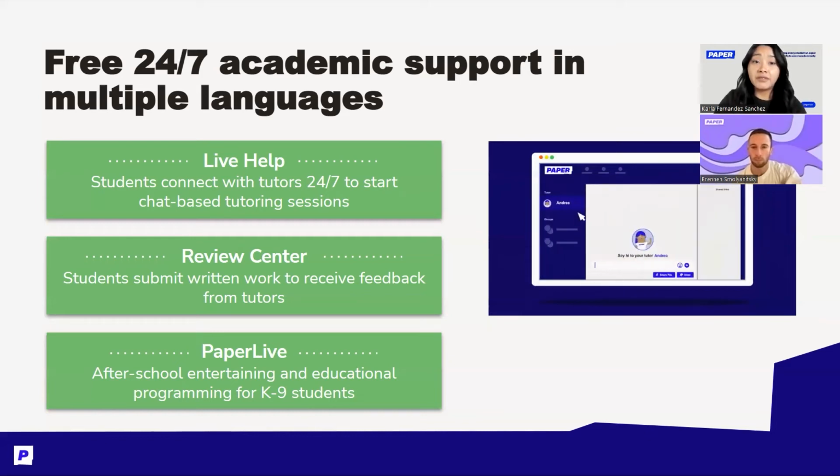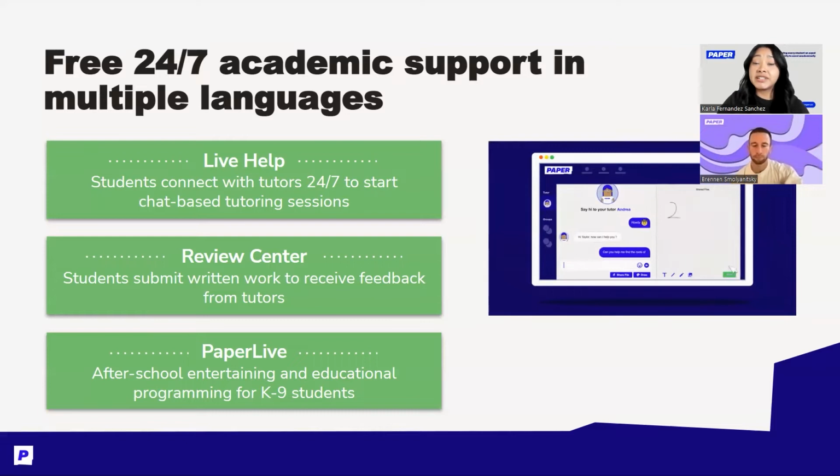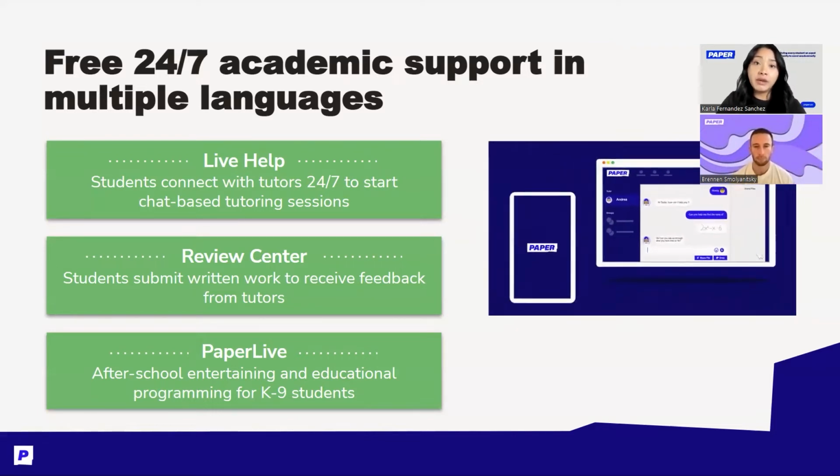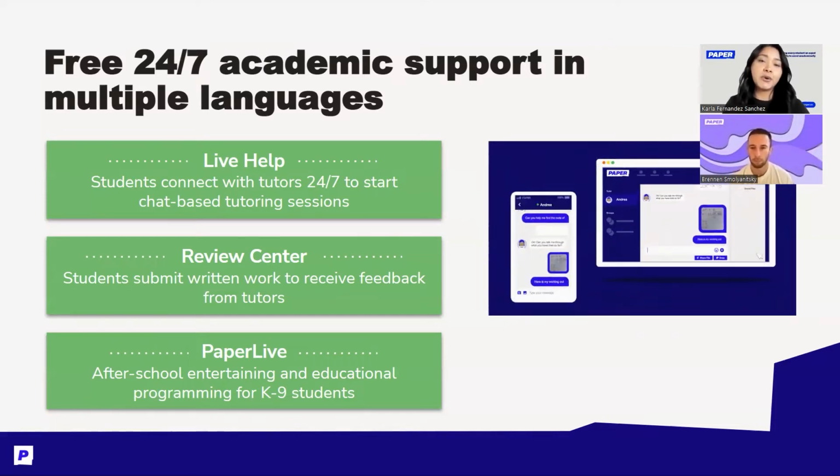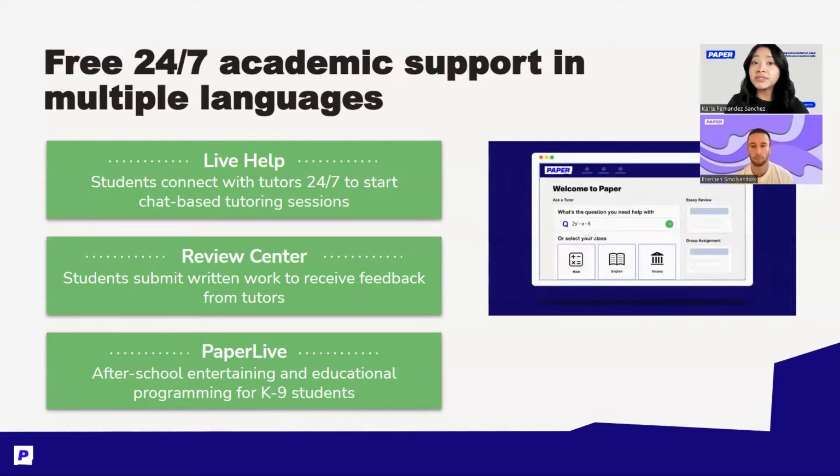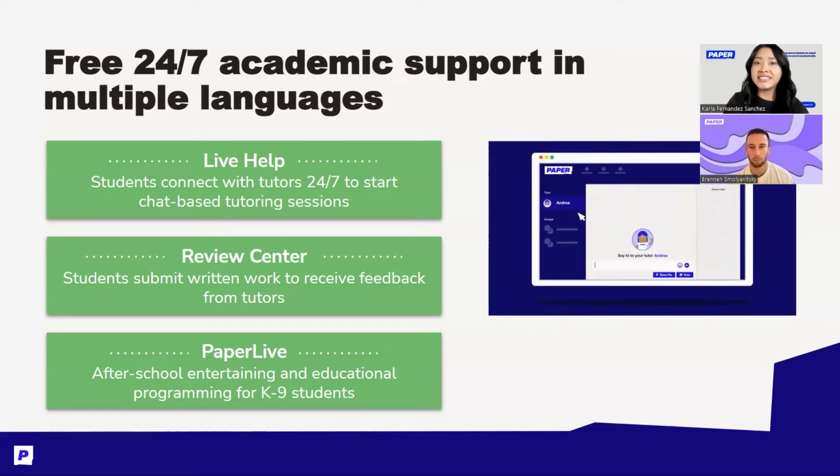The second feature that we have here at Paper is Review Center. This is where your students can upload any type of writing assignment to receive feedback from our tutors. So here, students can upload short paragraphs, essays, or lab reports for science courses. And for students in higher grades, they can also upload college personal statements and job and scholarship applications so that they can make revisions before they submit or send to their teachers for a grade.